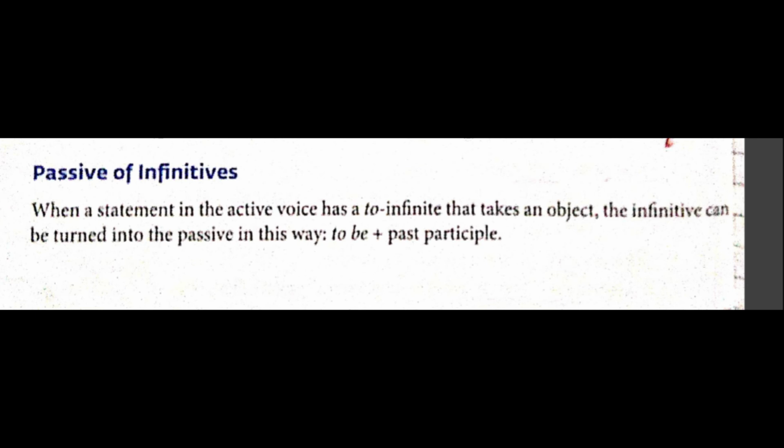Once again reading. When a statement in the active voice has a to infinitive that takes an object, the infinitive can be turned into the passive in this way. That is, the form is to be plus past participle, that is to plus be plus V3.